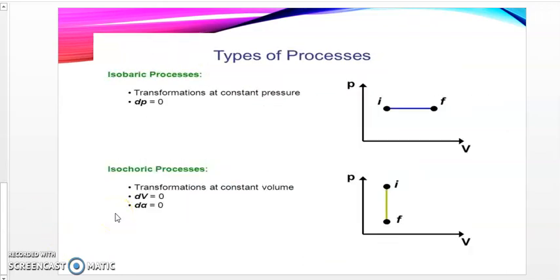Just before I summarize this and conclude our lesson today, let us look at the types of processes. I've mentioned earlier that we have isobaric processes. In isobaric processes, we looked at the transformation at constant pressure, where the change in pressure will be equal to 0.